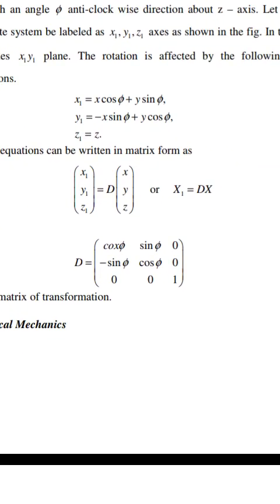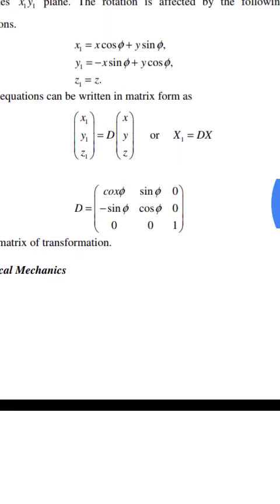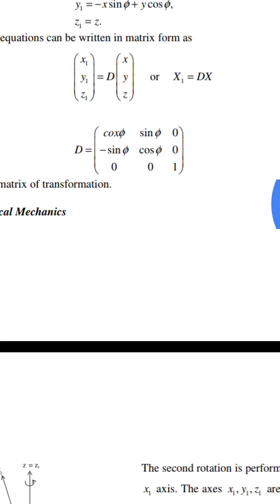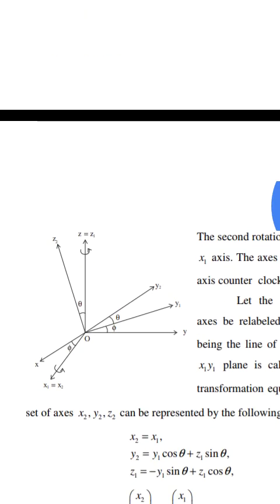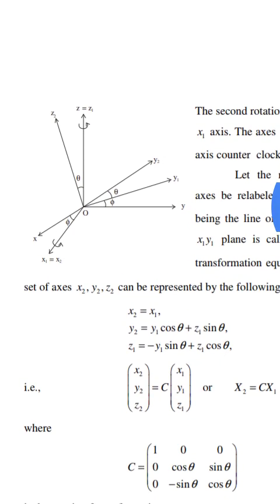This equation can be written in matrix form as (x1, y1, z1) is equal to D (x, y, z), where D is equal to the matrix cos phi, sin phi, 0; minus sin phi, cos phi, 0; 0, 0, 1, which is the matrix of the transformation.